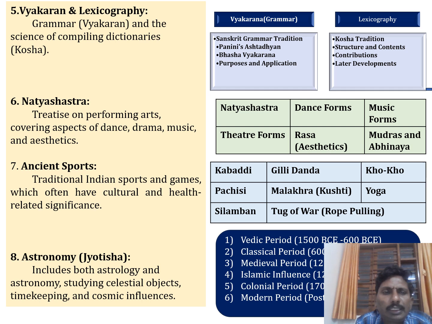Natyashastra. In Natyashastra, there are treatises on the performing arts, covering aspects of dance, drama, music, and aesthetics. Natyashastra itself has great diversity: dance forms, music forms, theatre forms, rasa, mudras, and abhinaya. These are all the points on the basis of which we want to express this Natyashastra. What is the Natyashastra and what are its types?